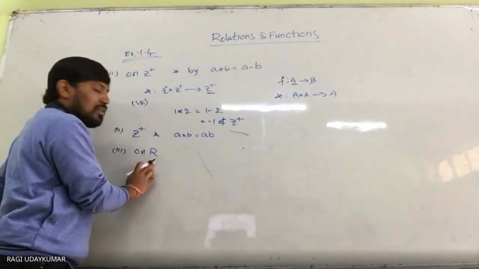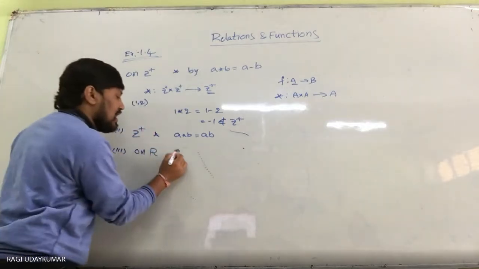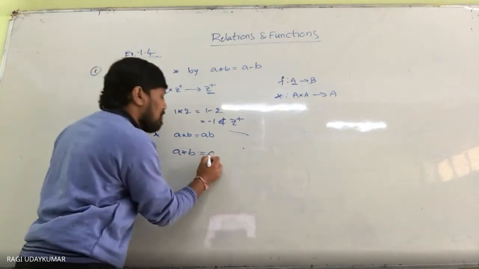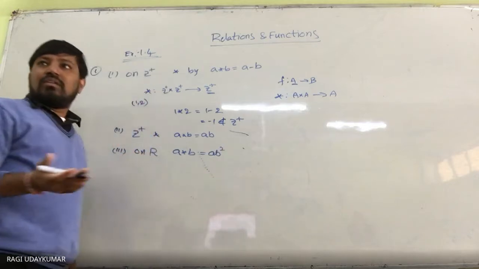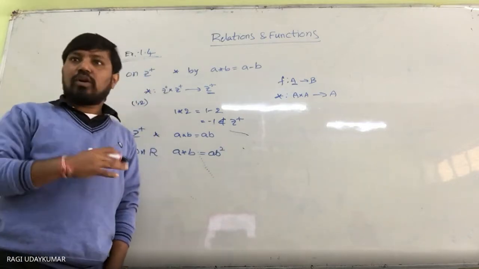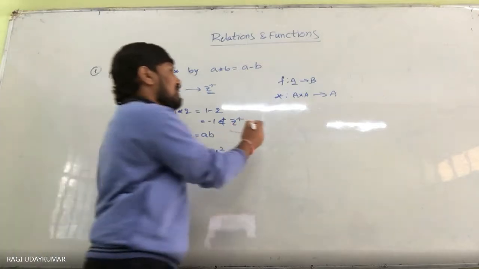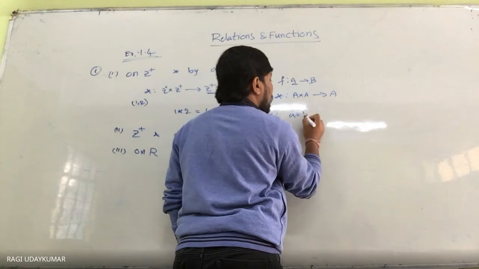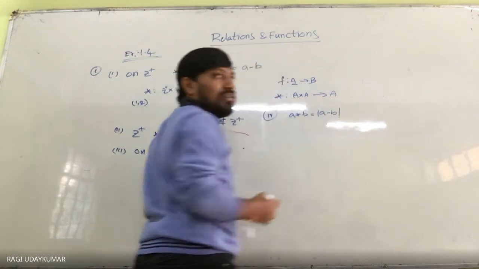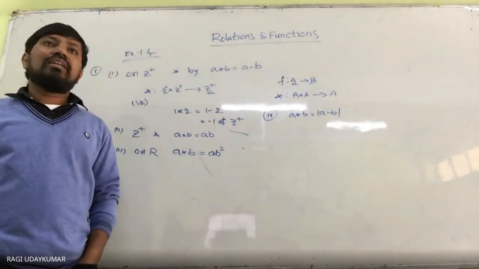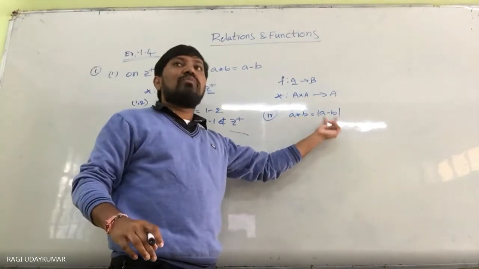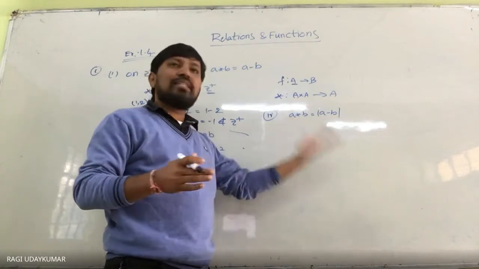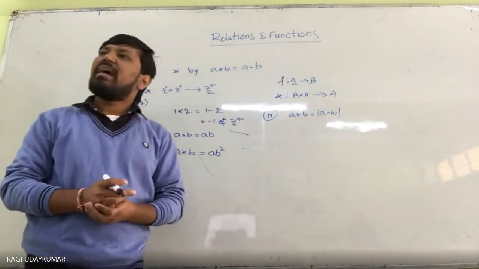So on real numbers, the third question is given, that a star b, and the remaining you can do it, is equal to a b square. Obviously, this is a binary operation, a product whenever you are taking. The fourth question is given to you as a star b is equal to modulus of a minus b. Mod is obviously positive. It gives the positive number. So we are going to get the positive number, so that it is a binary operation.